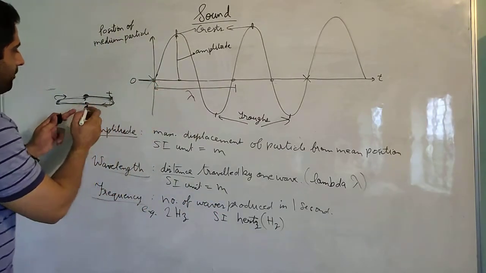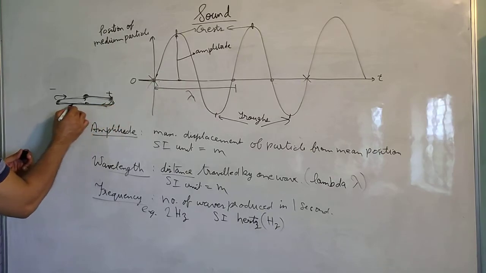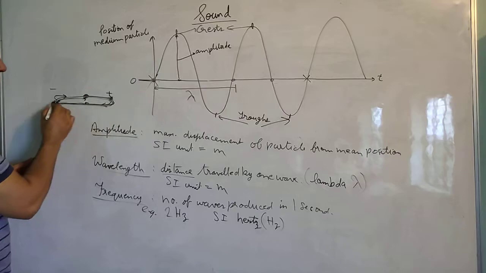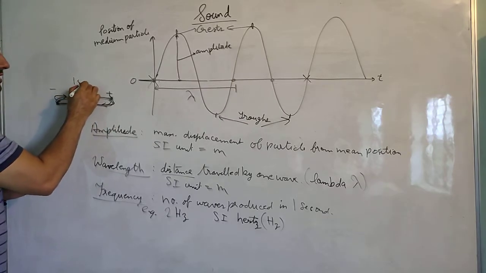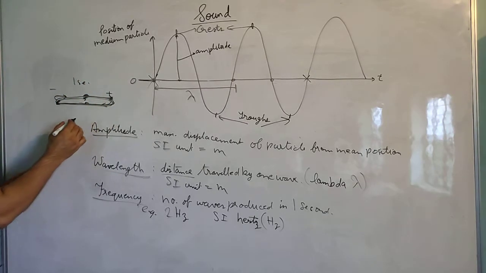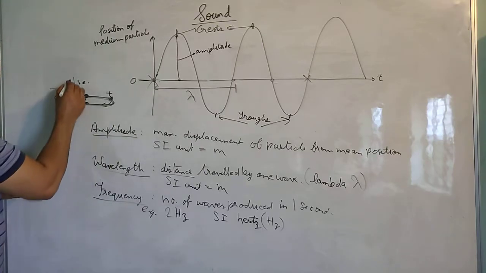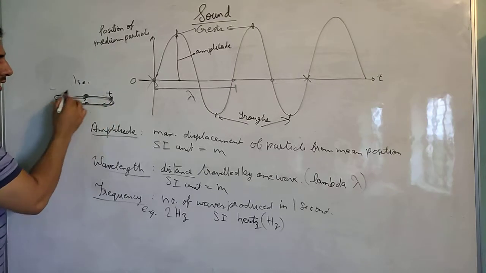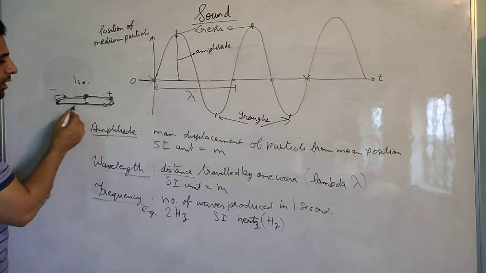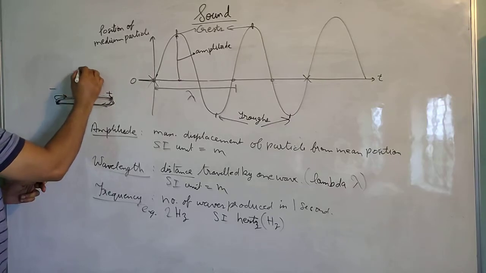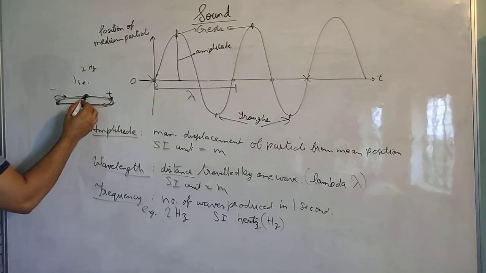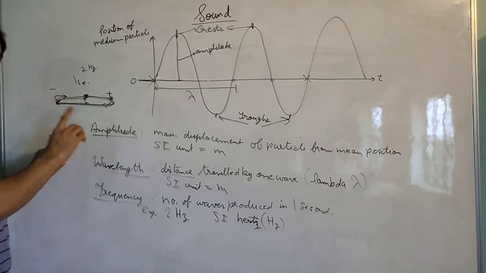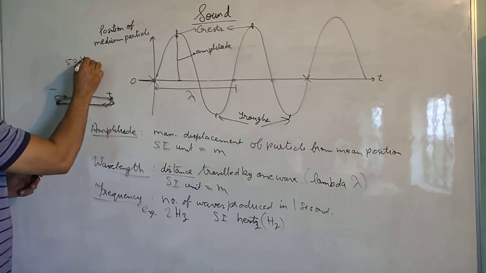If this is the particle, it goes from here, comes back here and comes back to the original position. This is one wave. If it takes 1 second for the particle to complete this loop, then the frequency is 1 Hertz. If in 1 second the particle completes the loop twice, then the frequency becomes 2 Hertz. Similarly, if the particle completes the loop 50 times, then it is called 50 Hertz.